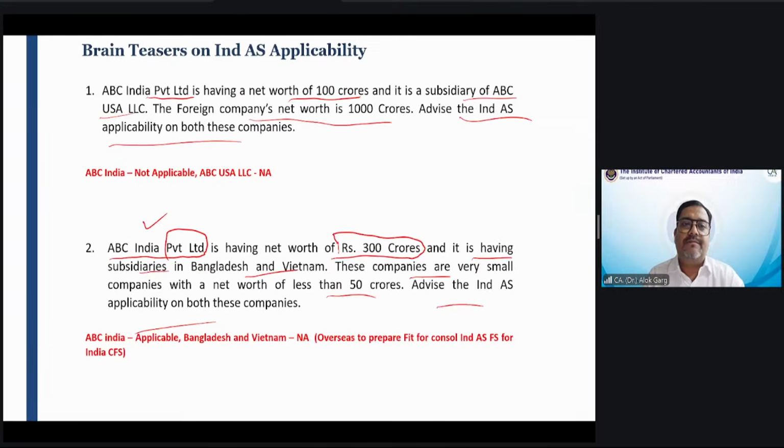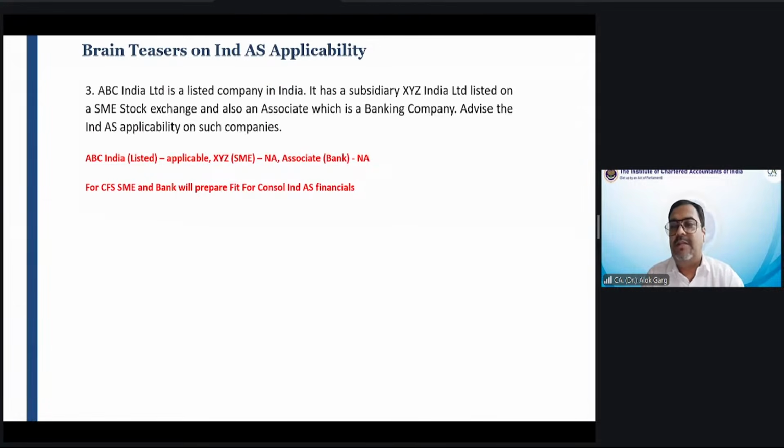Third question. Oh, the answer comes first. ABC India is a listed company in India. Ind AS applicable? Yes, applicable. It has a subsidiary, XYZ India, listed on the SME Stock Exchange. Whether Ind AS applicable? Mandatorily not applicable. Voluntarily it can apply. And it has an associate also, which is a bank. On a bank, Ind AS is not applicable, even voluntarily.